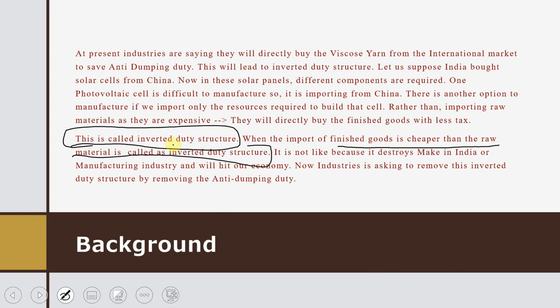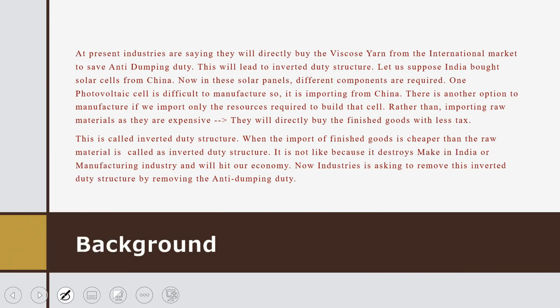Understand that when you were importing the resource, the price was higher, and when you import the final good, the price is lower. This is known as an inverted duty structure, and it is not good for us because it destroys our Make in India manufacturing industry and will hit our economy also. So GDP will decrease and all.